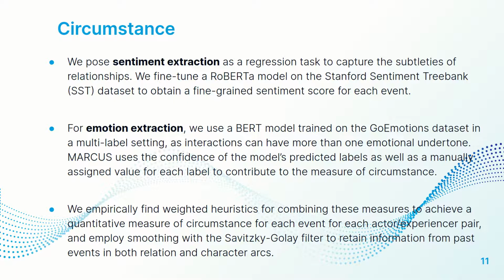We empirically find weighted heuristics for combining these two measures to achieve a quantitative measure of circumstance for each event for each actor-experiencer pair. We employ smoothing with the Savitsky-Golay filter to retain information from past events in both relation and character arcs.